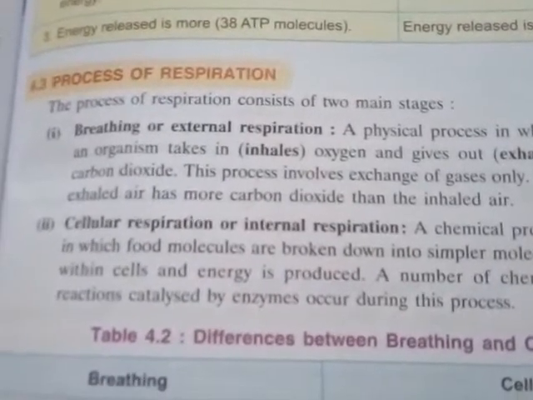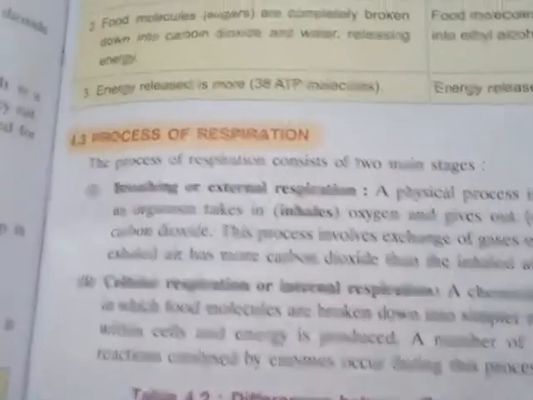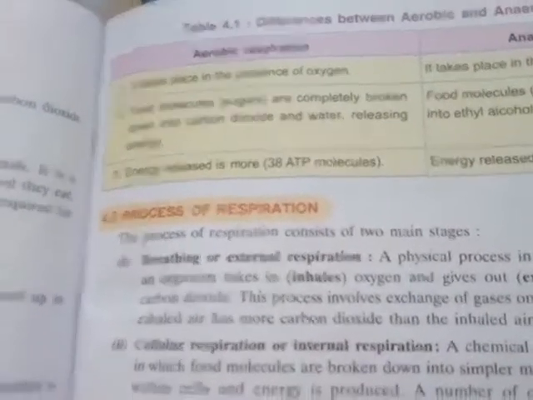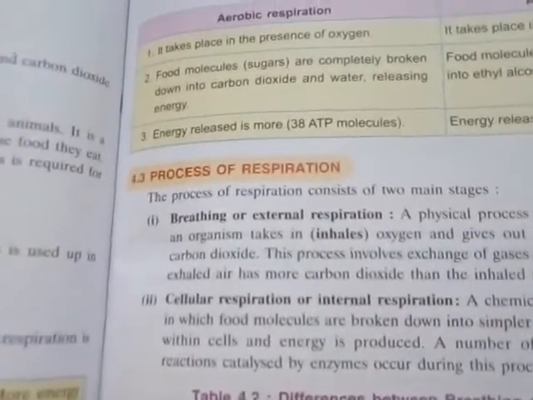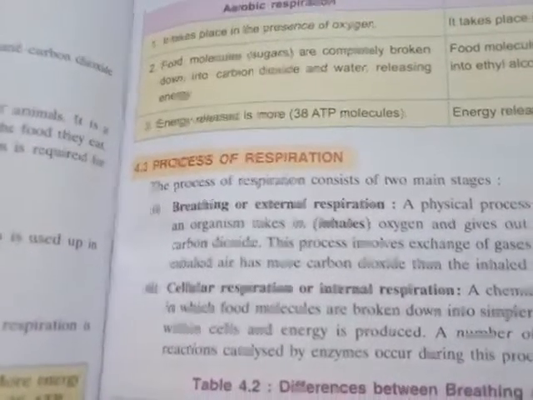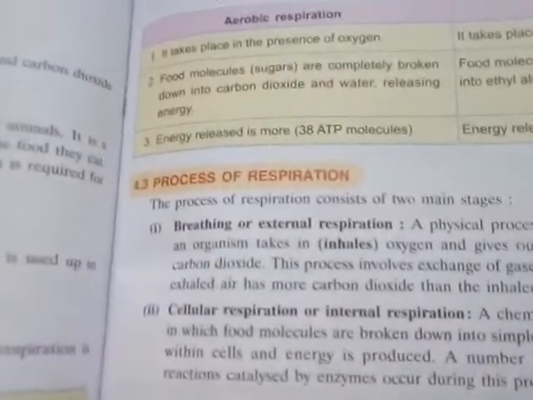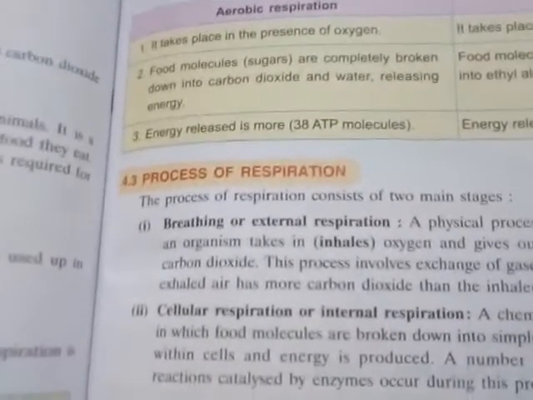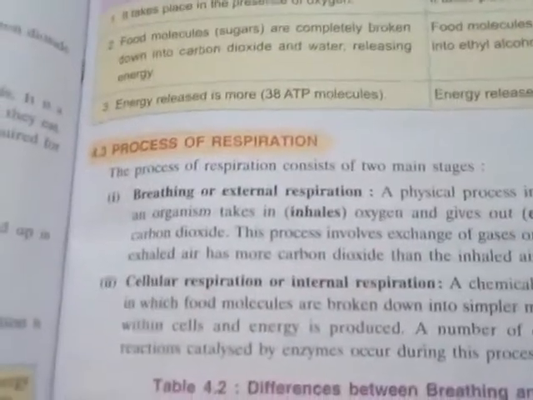These are the waste materials of the body from this aerobic respiration. So remember these things in internal respiration: food breaking into simpler substances and the oxidation process.